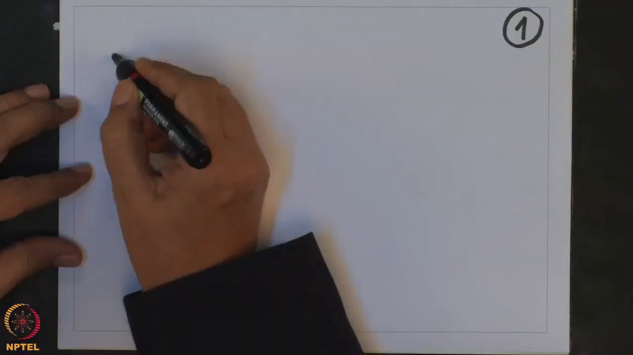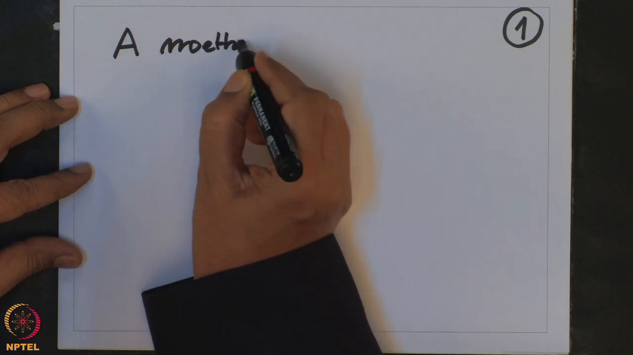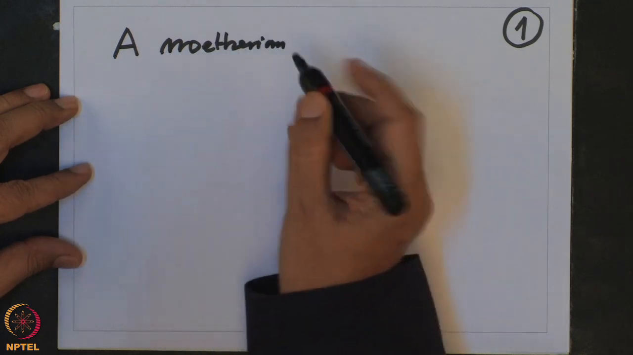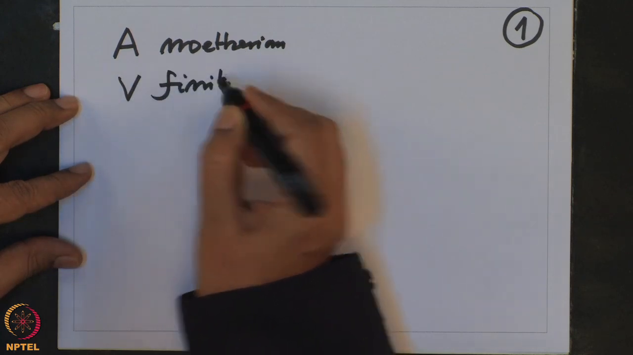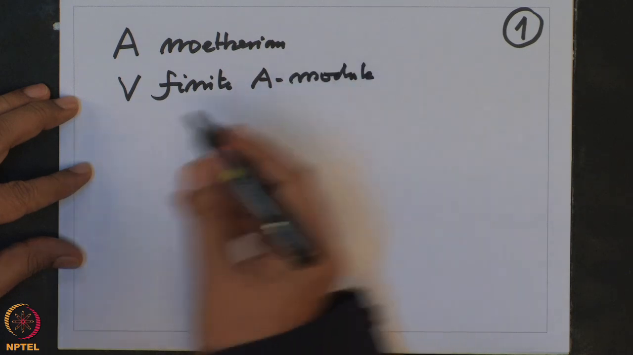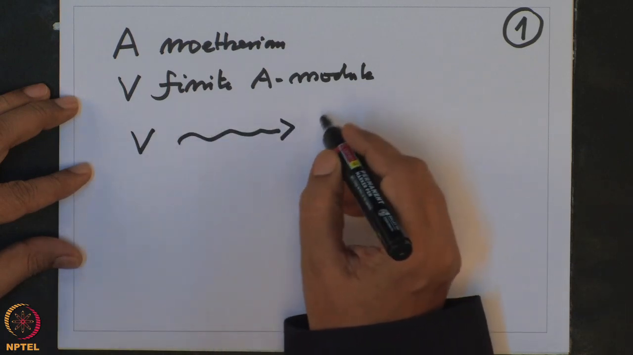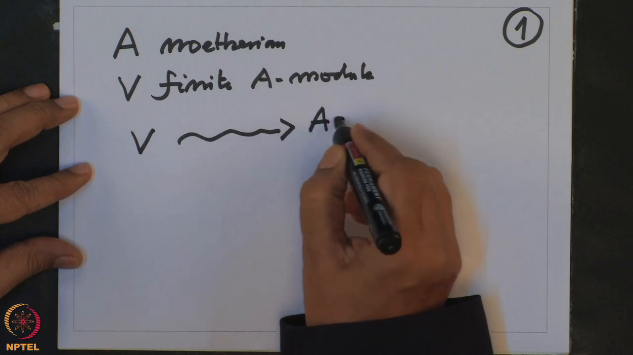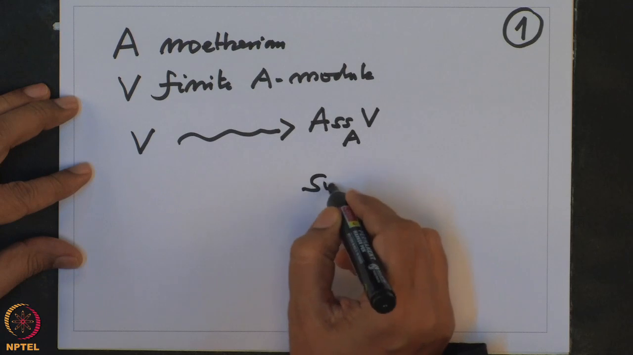In the last lecture, we saw that when a ring is Noetherian and V is a finite A module, then to this V we have attached two subsets of the spectrum of A. One is associated primes of V and the other is support of V.